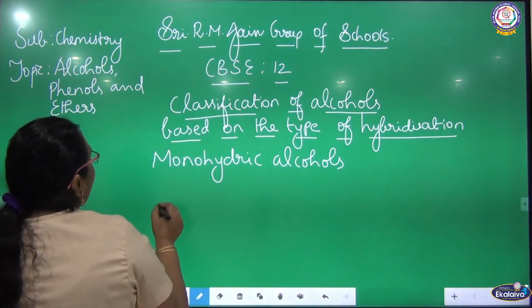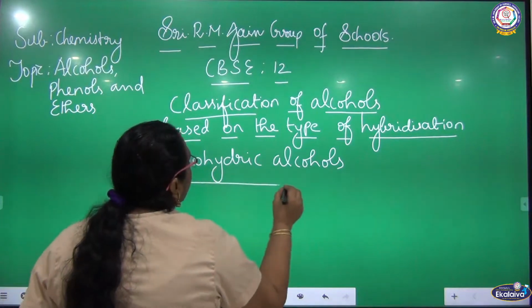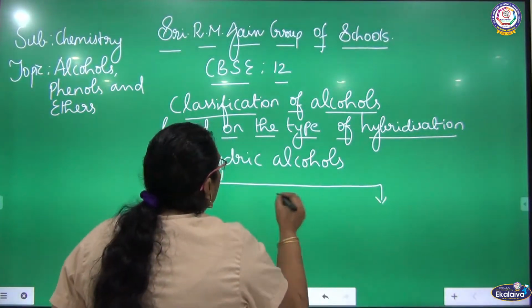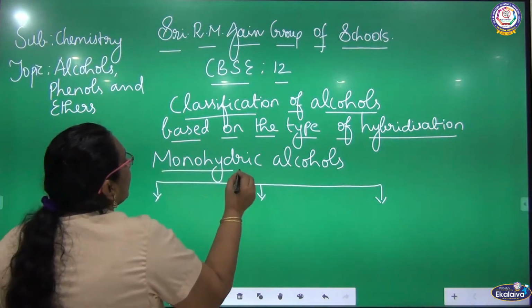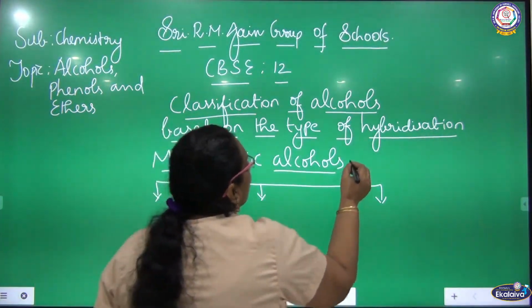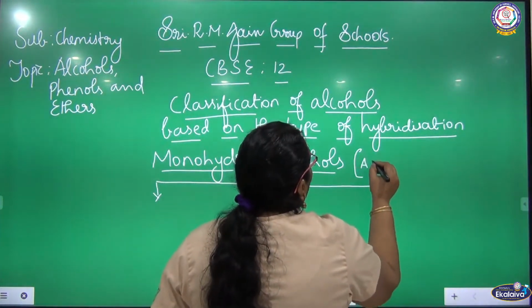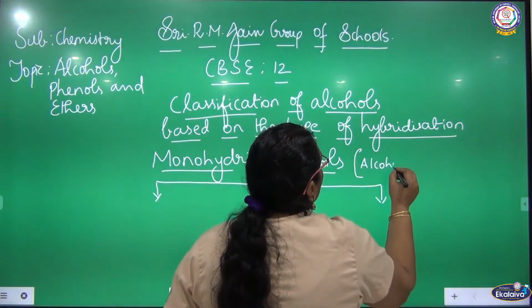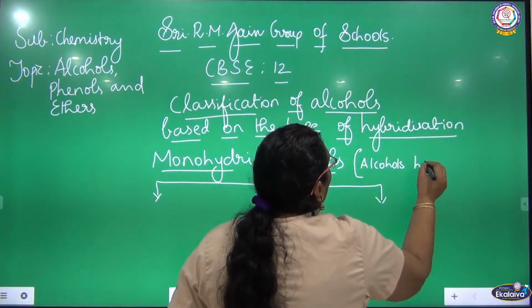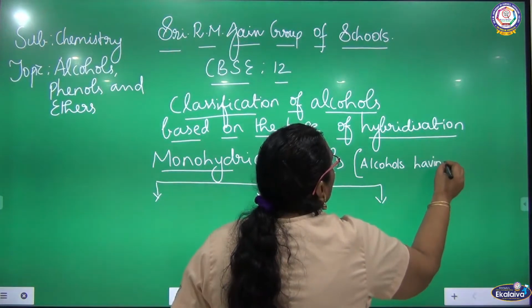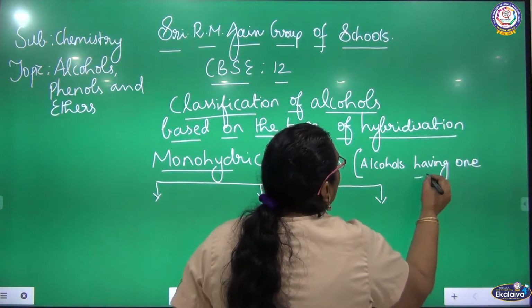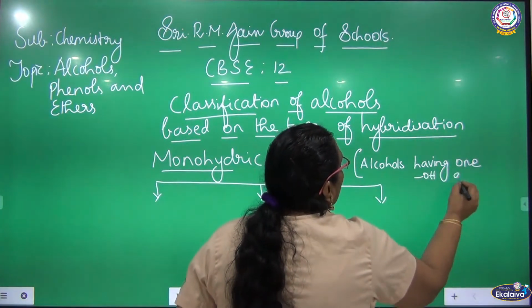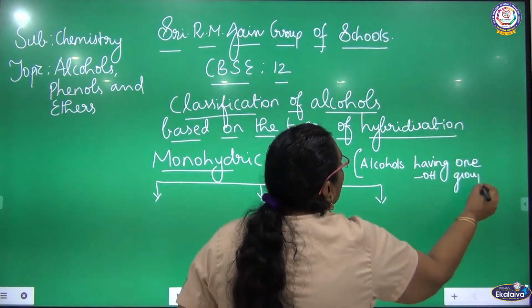So, they are classified into three main types. Monohydric alcohols, that is, alcohols having one OH group. Alcohols having one OH group, so we can call it monohydric alcohol.